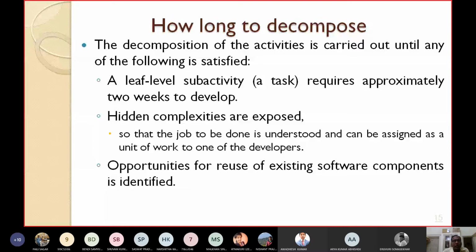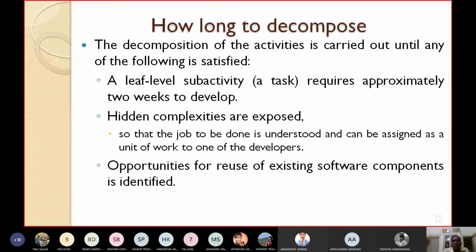The job to be done is then clearly understood, and it can be assigned as the smallest unit of work to one of the developers.